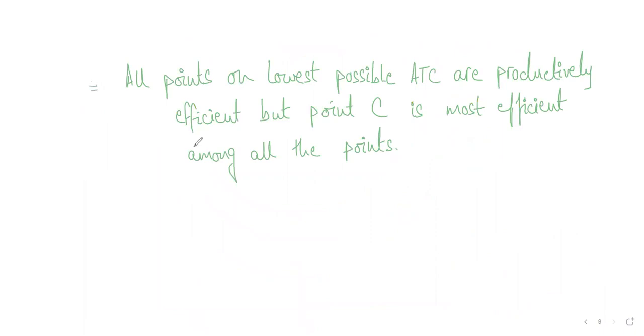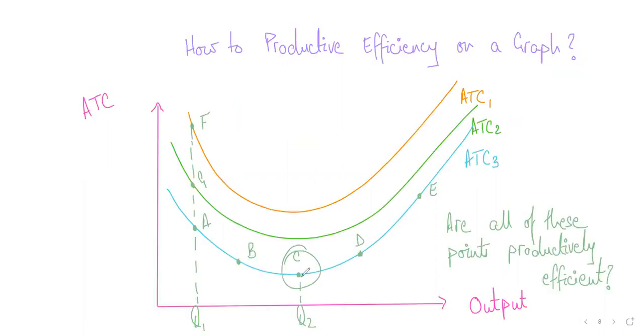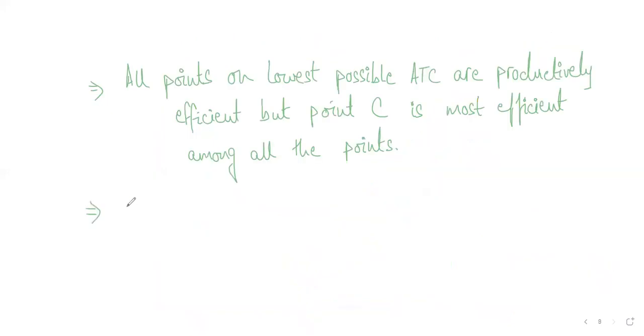At point C, the cost would be lowest of all the possible options. Out of all these possible options that a business has, you can see for yourself that C is the lowest cost point of all. Is it making sense? So all these different points that I've labeled here, you can see that C is the lowest of all three. And that is why, if you operate on point C,